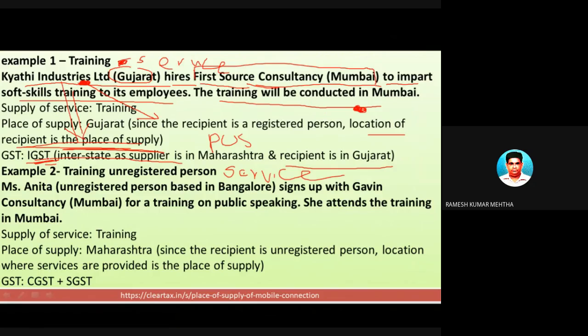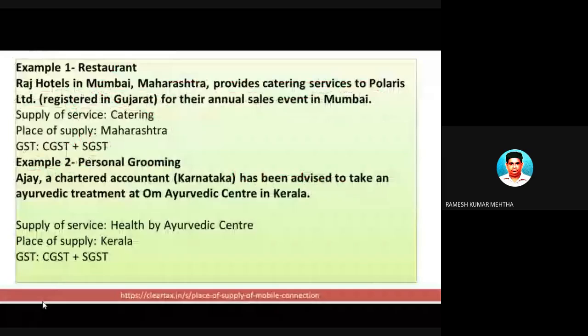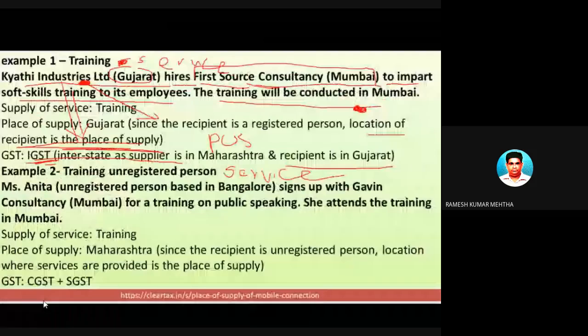Next one, training to unregistered person. Now, in the case just now, what we have seen was a service provided to a registered person, but sometimes training can be provided to an unregistered person. So we have to find out the type of supply, and we have to find out the type of tax which is going to be levied.